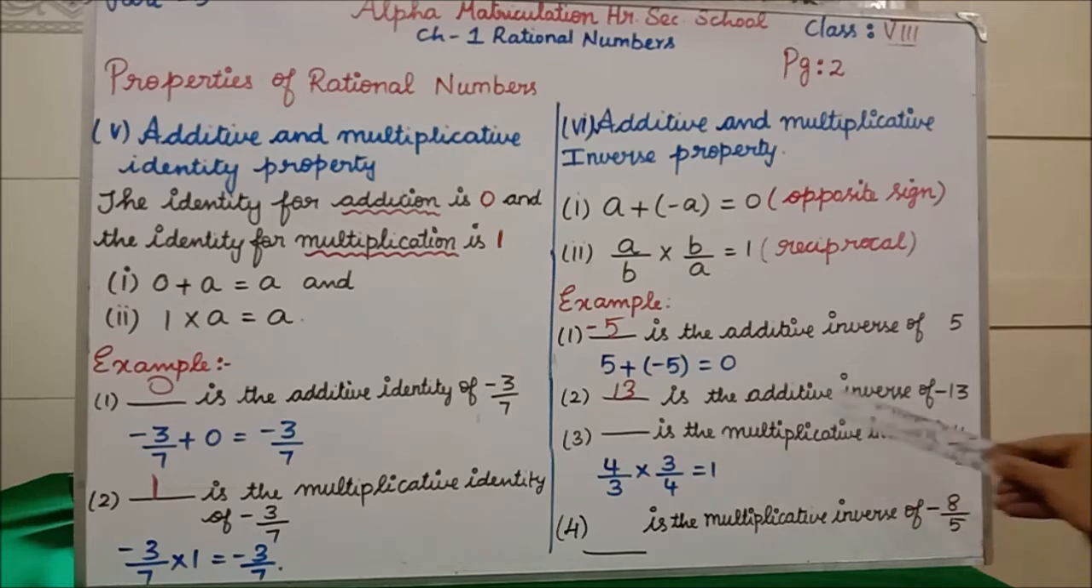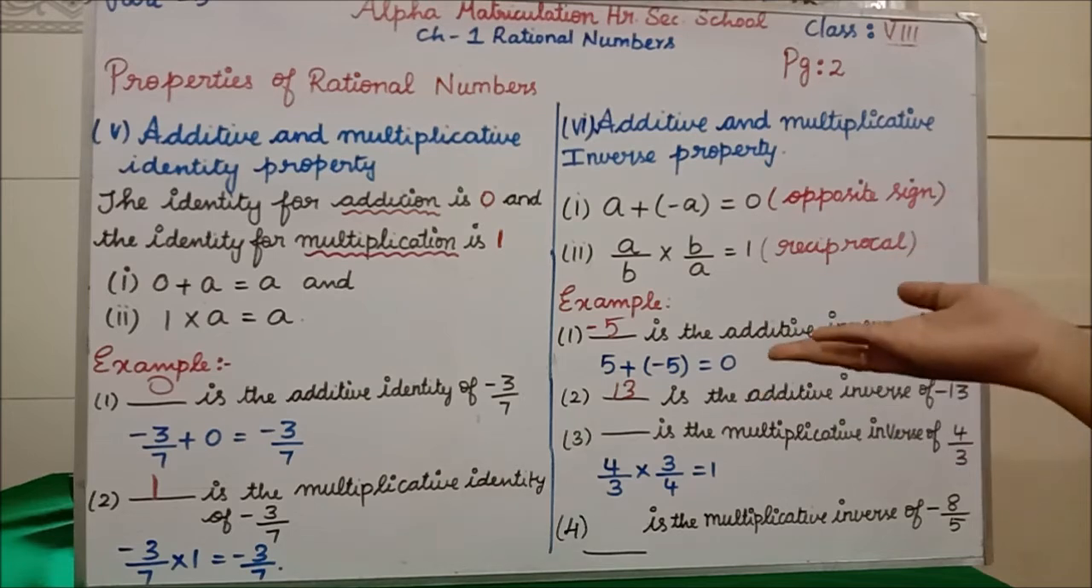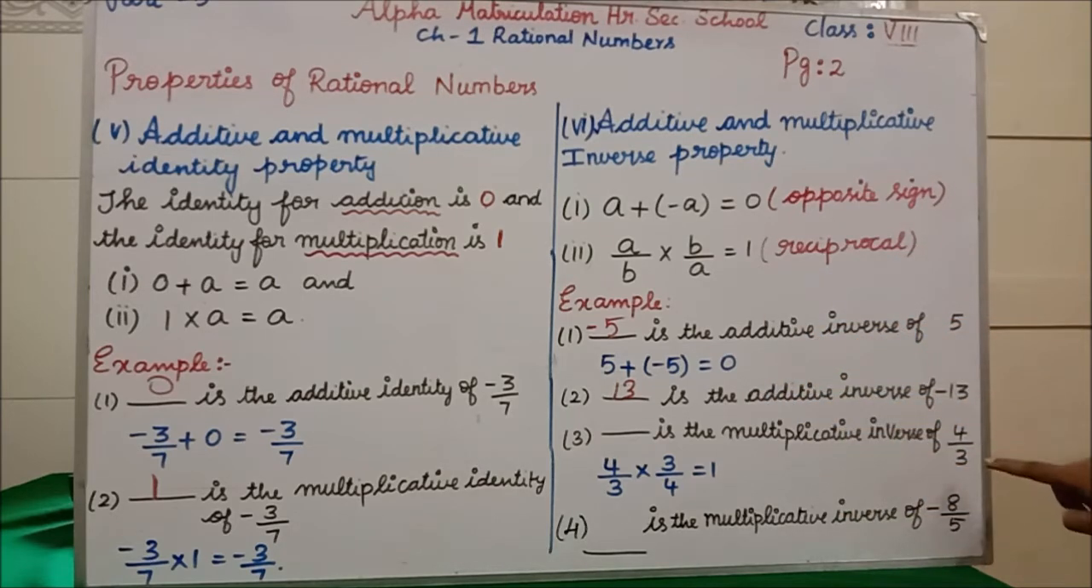So the multiplicative inverse of 4 by 3 is what? You have to write the reciprocal. 4 by 3 means the answer will be what? 3 by 4. Can you understand? 3 by 4 is the answer. See here, the answer is 3 by 4. 4 by 3 means reverse, reciprocal, you have to do 3 by 4. Multiplicative inverse means reciprocal. Additive inverse means opposite sign. That's it. Clear? Fourth one.